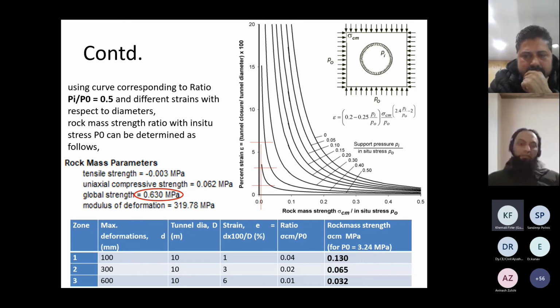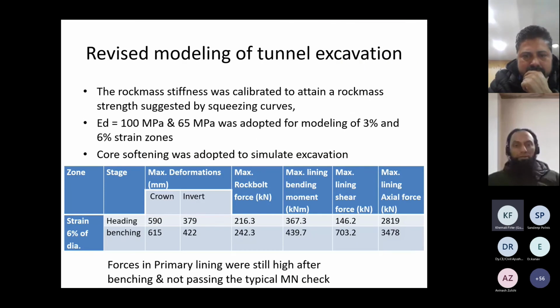So that means we have to revise the supports. For that, we have reduced the rock mass stiffness to a level of 100 MPa and 65 MPa, which is very, very low. You can even get this in soil. For the high squeezing zone, we have to use these stiffness parameters, and we have to apply the core softening method while excavating. Otherwise, the excavation was not passing. It is going to collapse. The model was not converging.